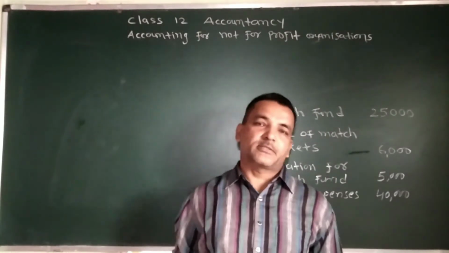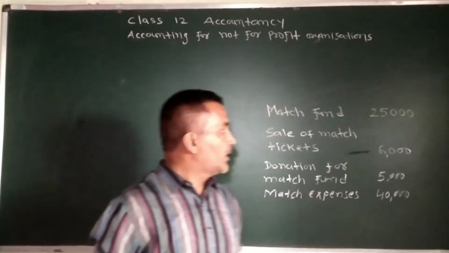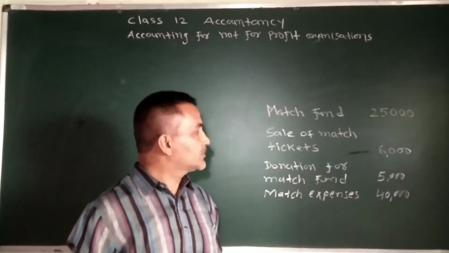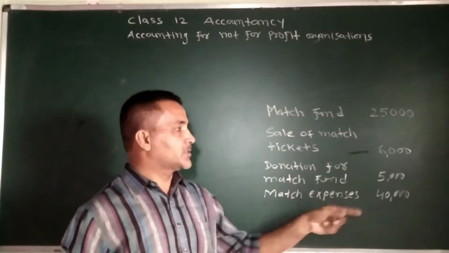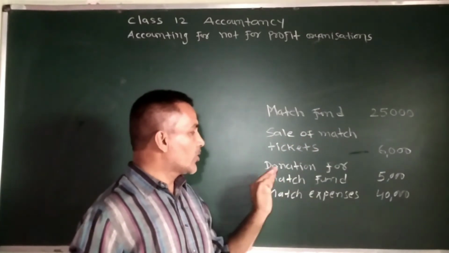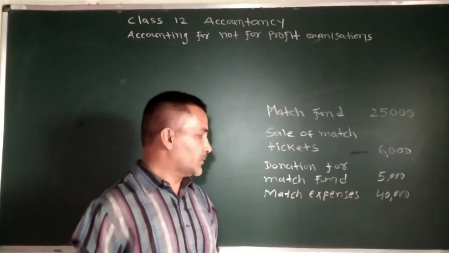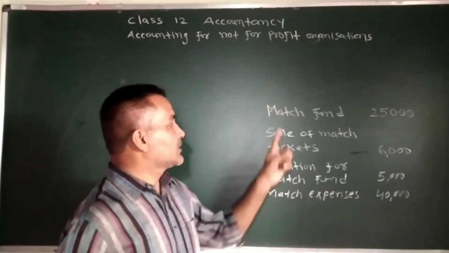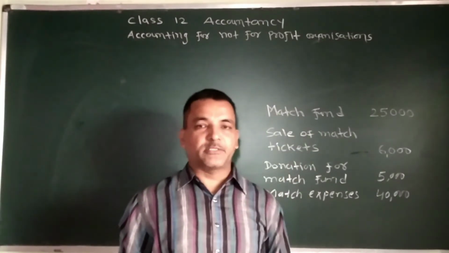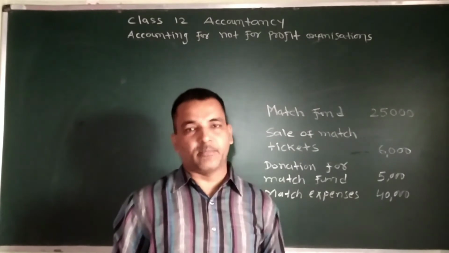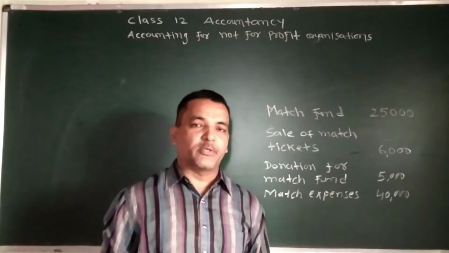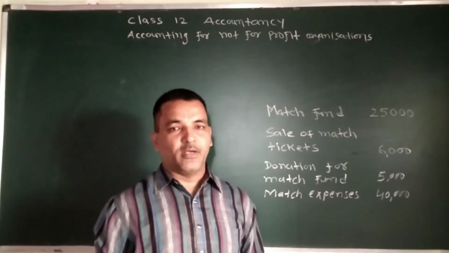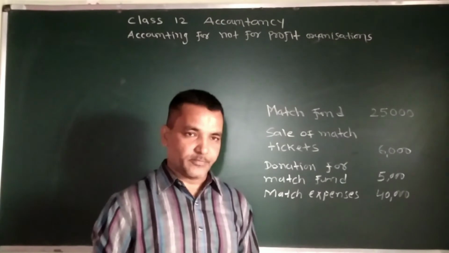Now let us take one more exercise for practice purpose. See the exercise. Match fund is given 25,000 rupees. Sale of match tickets 6,000 rupees. Donation for match fund 5,000 and match expenses 40,000. Now, this is a match fund. It is a specific fund, so it will go on liability side. Any type of donation and any type of income for this fund will be added to it. And expenses we will minus from it.